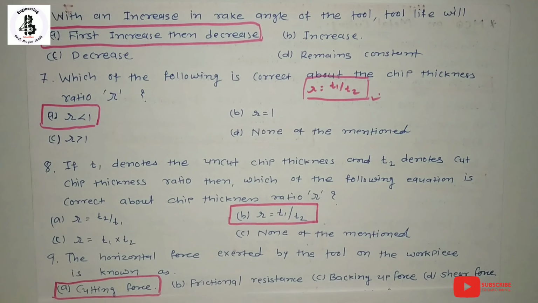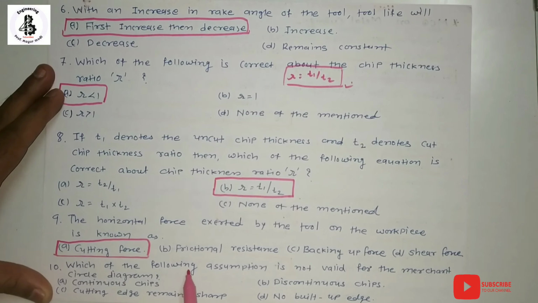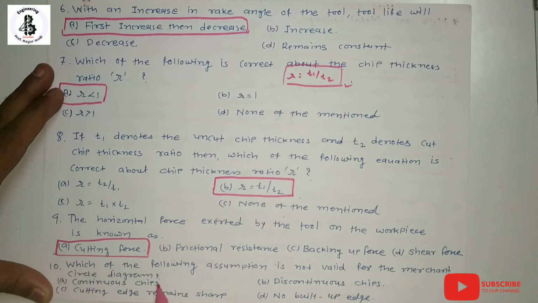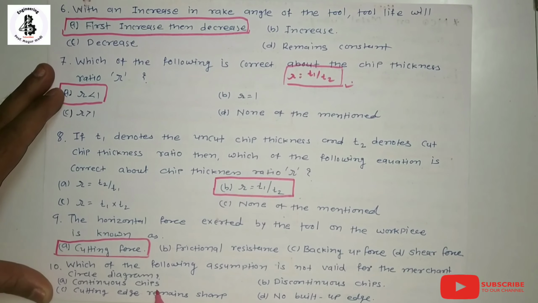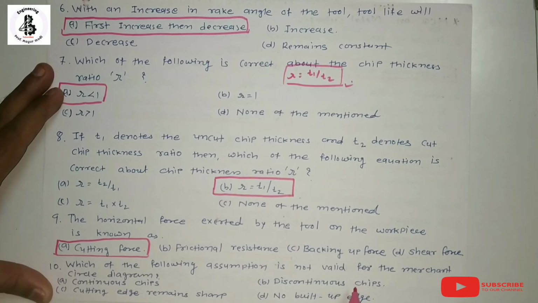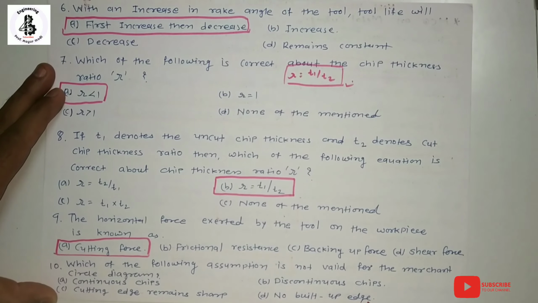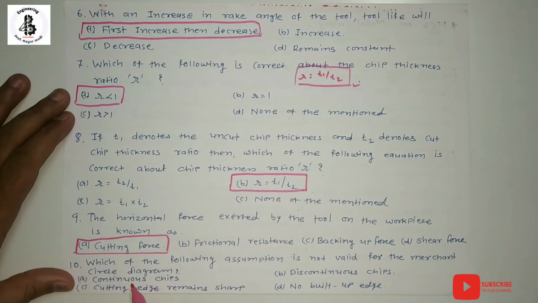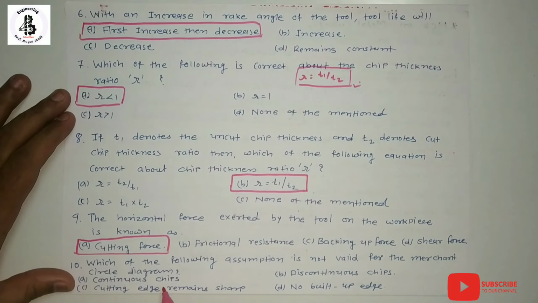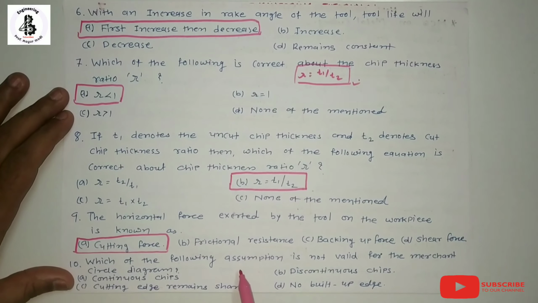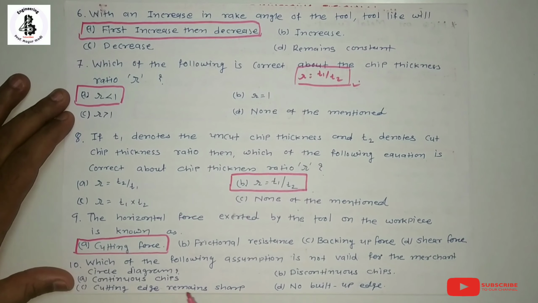The next question. Which of the following assumptions is not valid for the merchant circle diagram? Option A, continuous chips. Option B, discontinuous chips. Option C, cutting edge remains sharp. And D, no built up edge. So this question is from the merchant circle diagram for force analysis. Before that force analysis, if you want to learn in detail, you should find the link in my description box. Here, the assumptions for the merchant circle diagram.